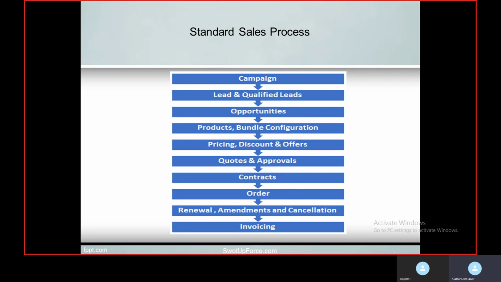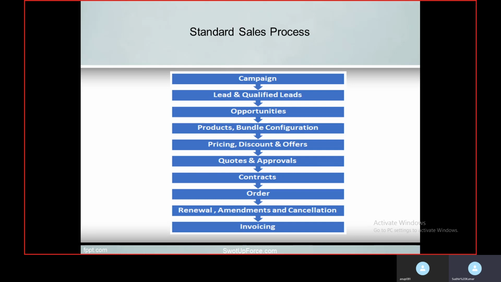The purpose of a campaign is to identify the people or companies who are interested in our product, so the main purpose is to get the list of companies or persons which are interested in our product.